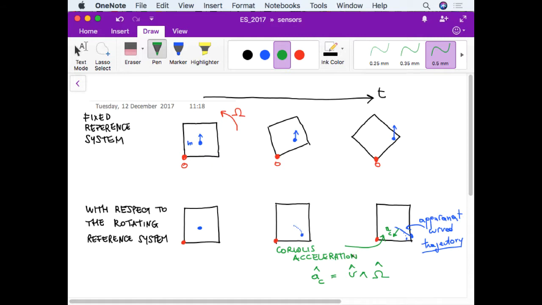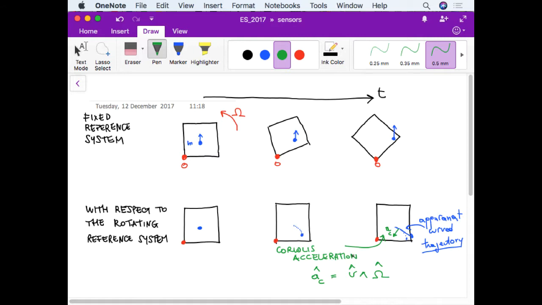So again, from what I have described, you have an apparent velocity in this direction, along the blue line.